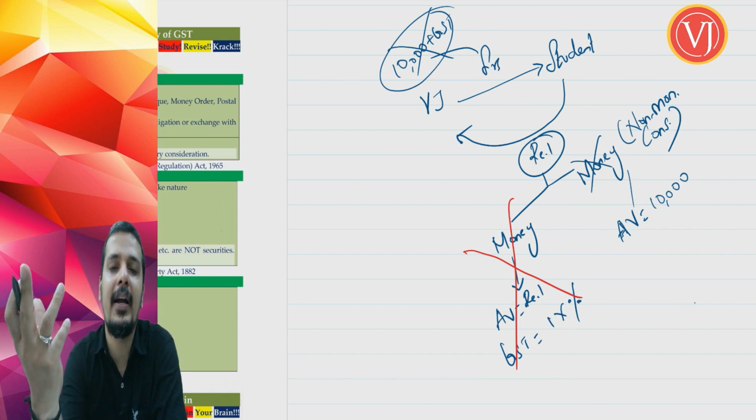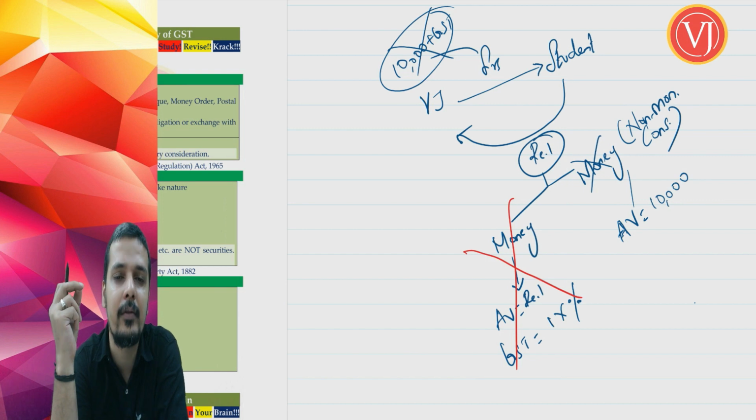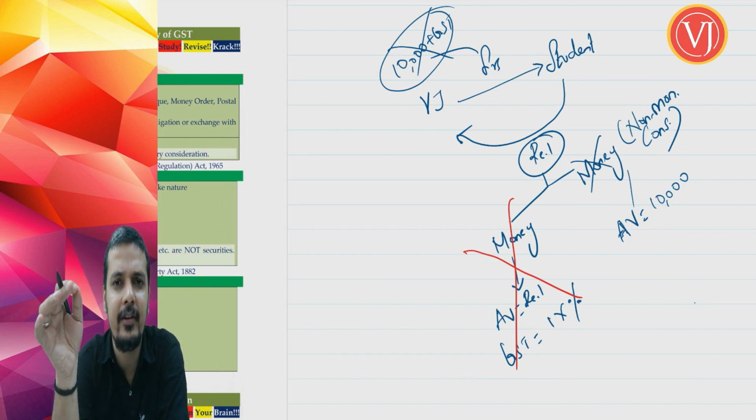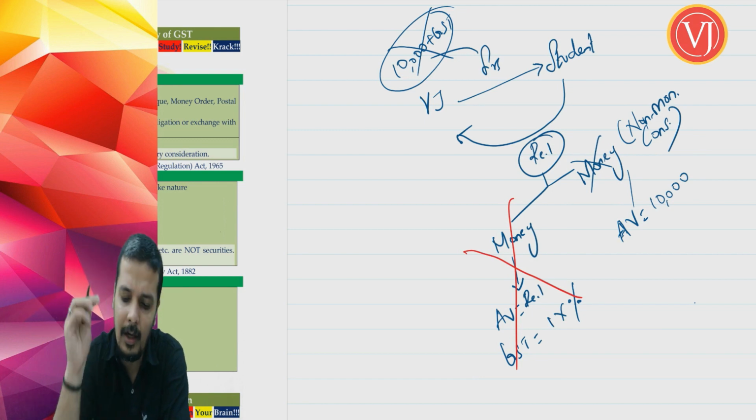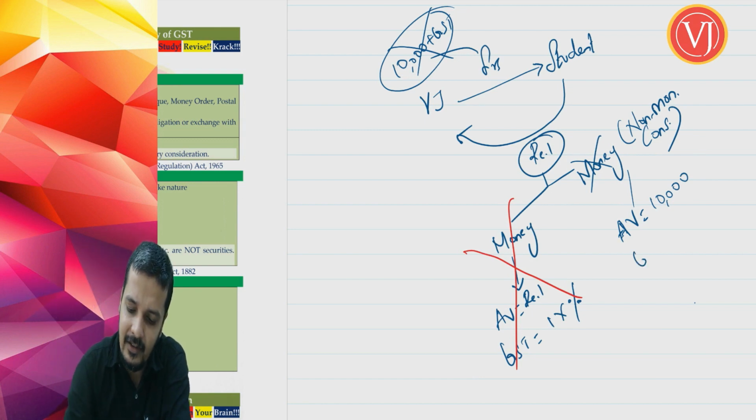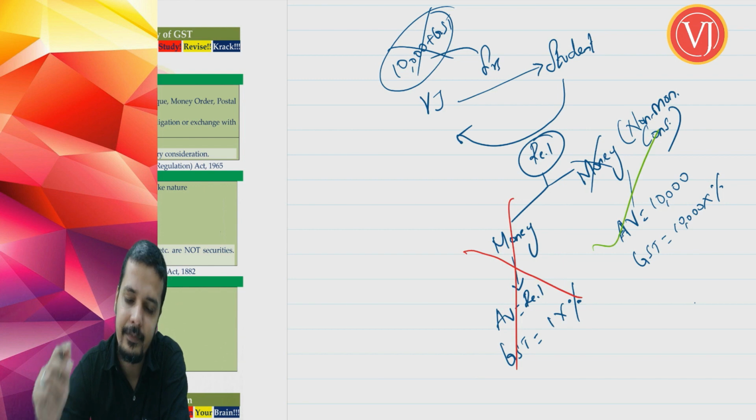What was my open market value when I was giving the same services to other students? It was 10,000 rupees. So the assessable value in this case, where a student is not giving me 10,000 rupees but only an old 1 rupee coin, will also come to the same 10,000 rupees, and GST would again be 10,000 multiplied by the percentage, which is the correct way.